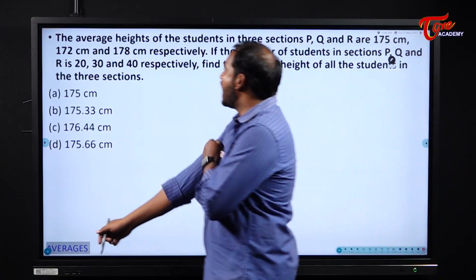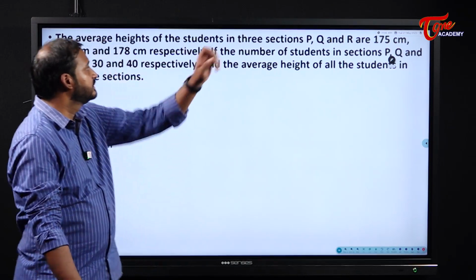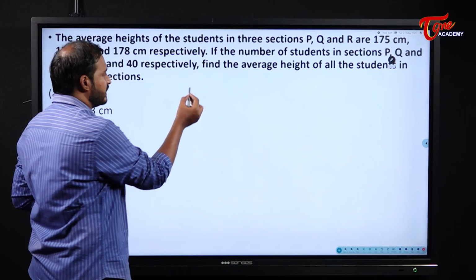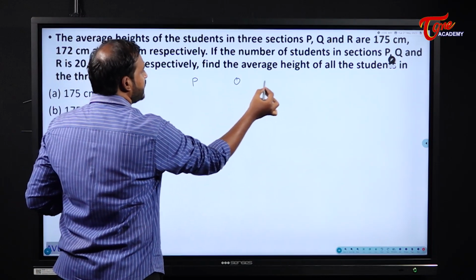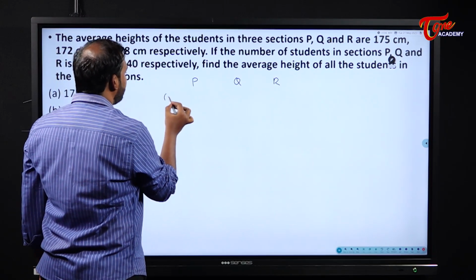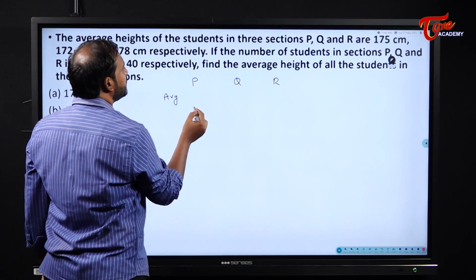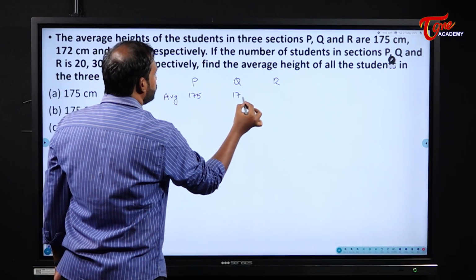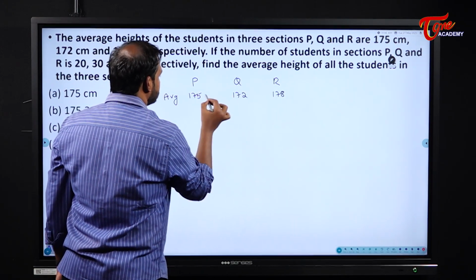Now see here, the average heights of the students in three sections, P, Q and R, are given. Their averages are 175, 172 and 178 centimeters.